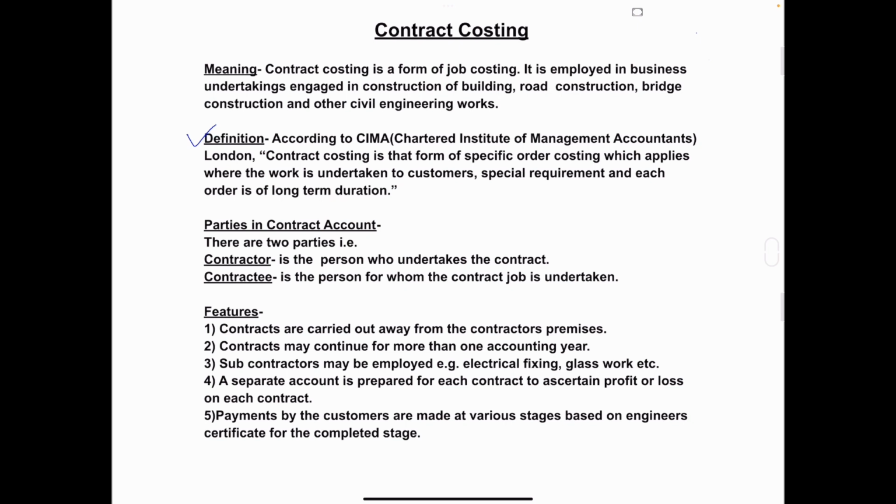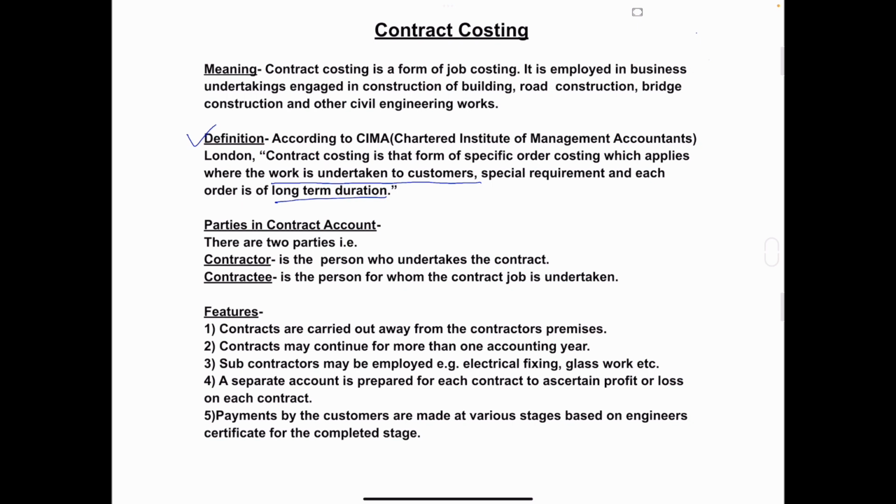So this definition says that in contract costing, work undertaken is according to the customer's special requirement and it takes long time. So as they are undertaking the construction of building, bridges, dams, etc., it is of long-term duration.